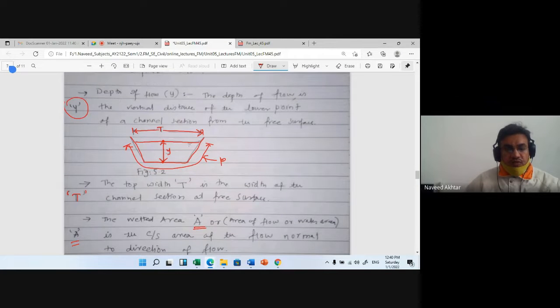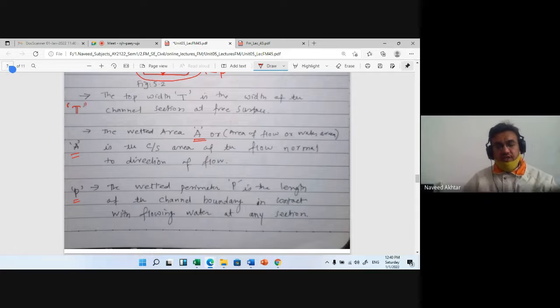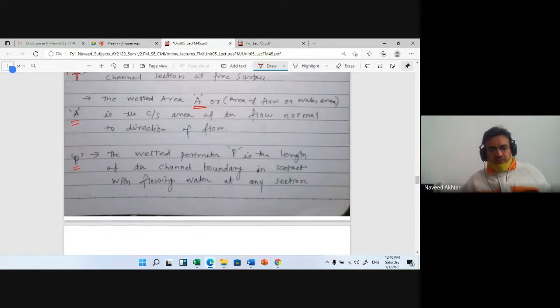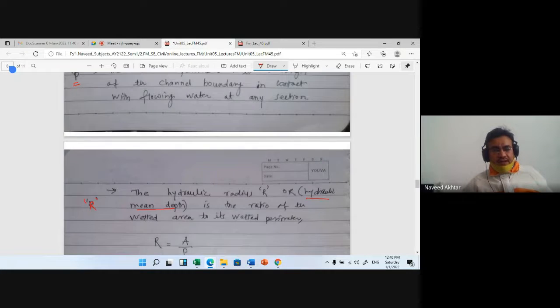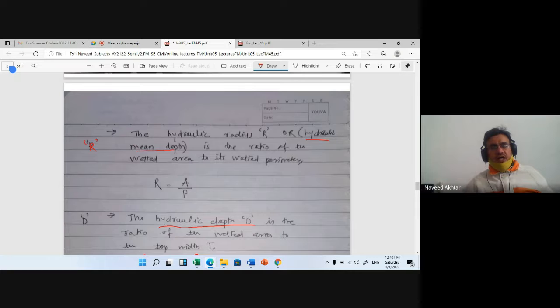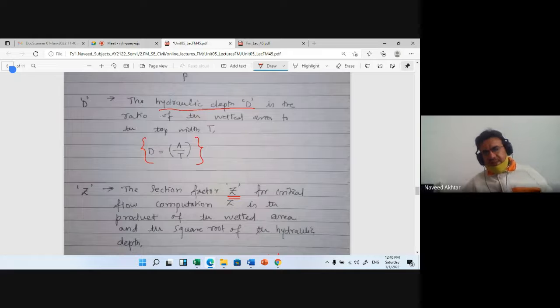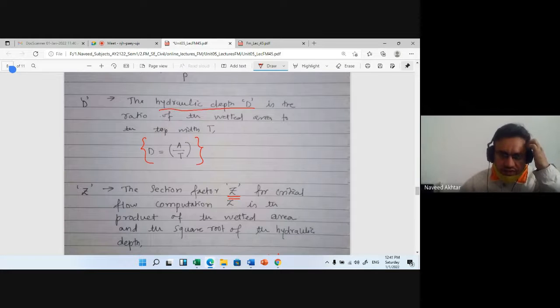Y is the depth of flow in the channel. T is the top width of the flow. A is the wetted area. P is the wetted perimeter. R is the hydraulic radius or hydraulic mean depth, equal to wetted area upon wetted perimeter. And capital D is the hydraulic depth. It is the ratio of wetted area to the top width.